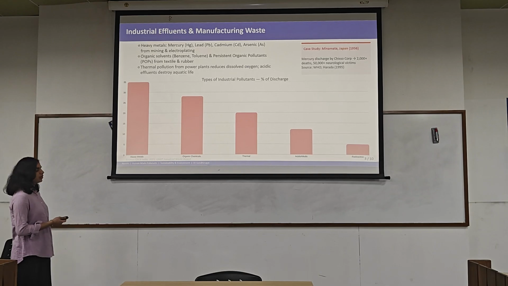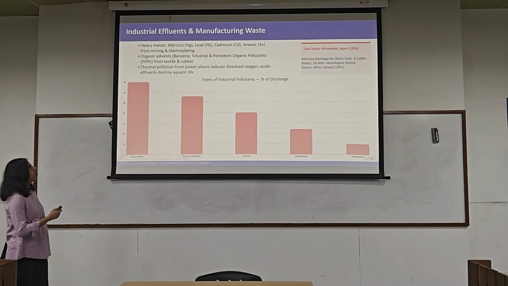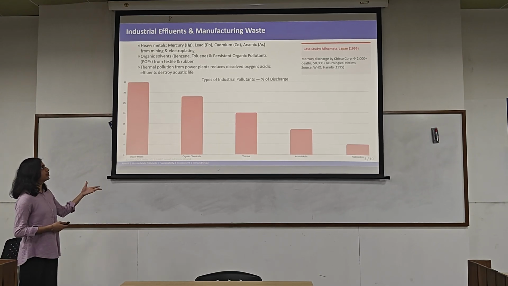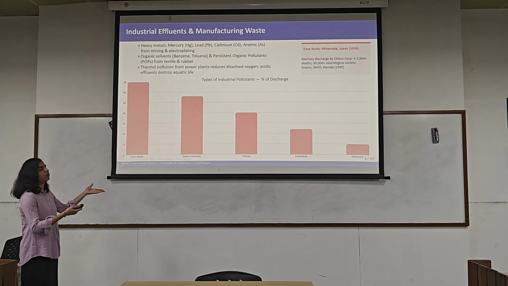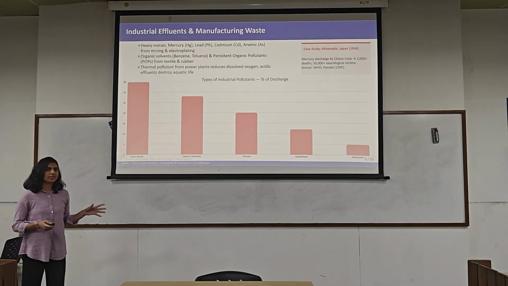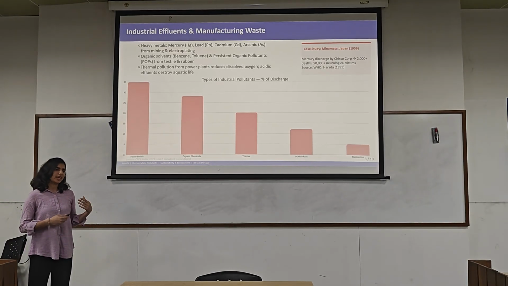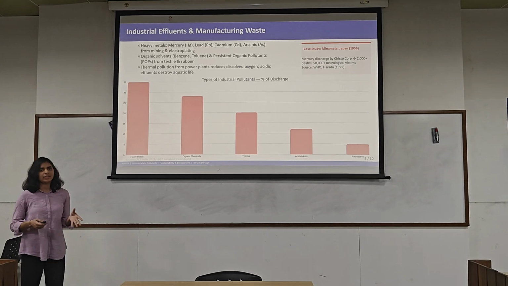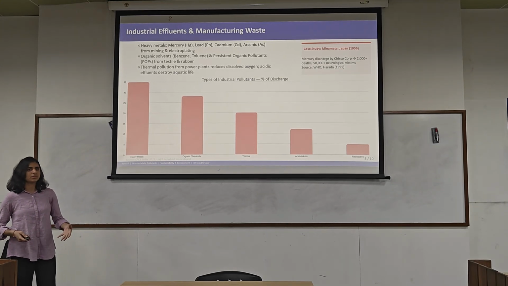The next one is organic chemicals. Organic solvents like benzene and toluene, and persistent organic pollutants. Persistent organic pollutants are toxic substances which resist natural degradation and remain in the environment for a long period of time. Any examples?